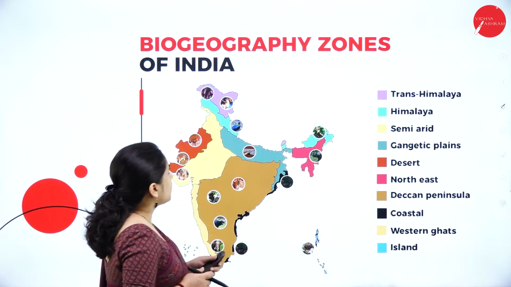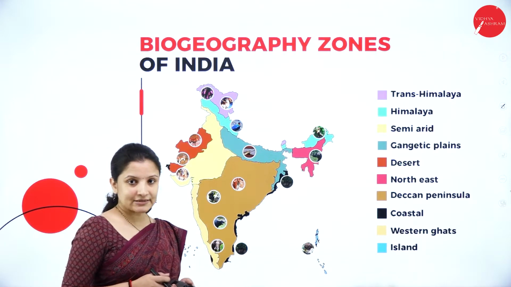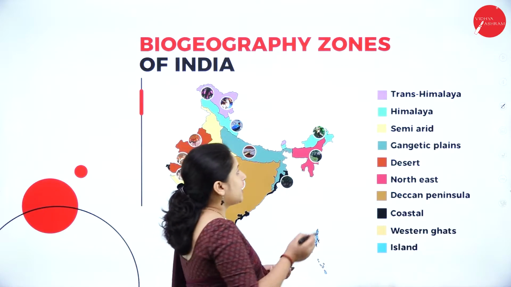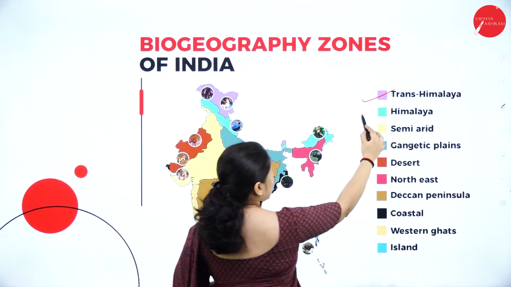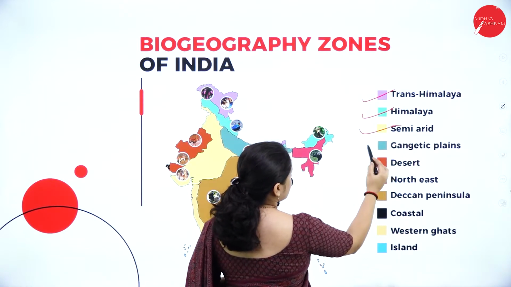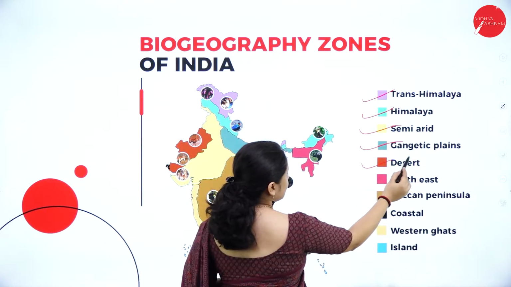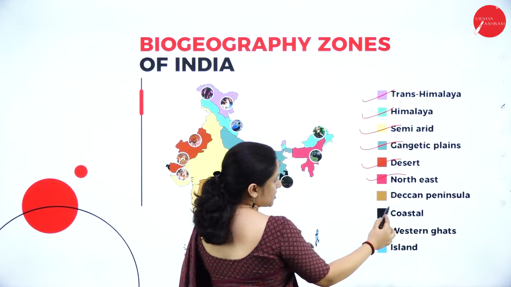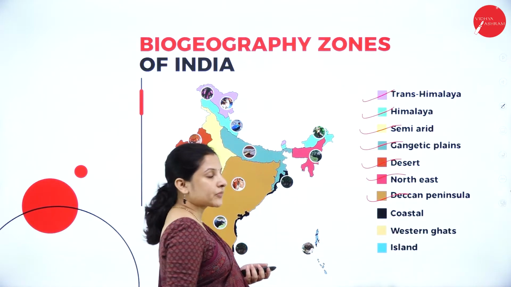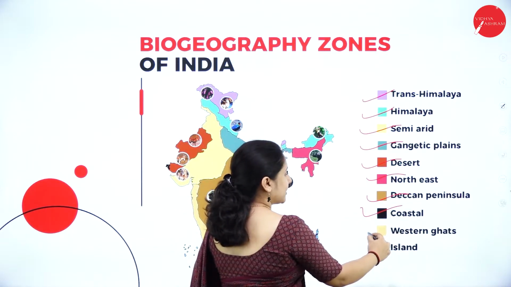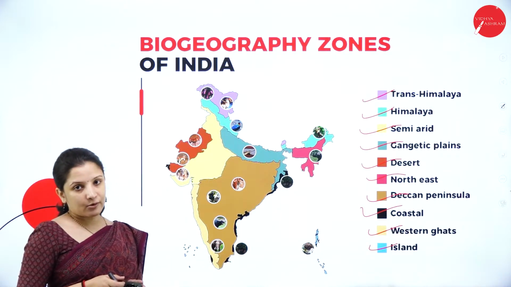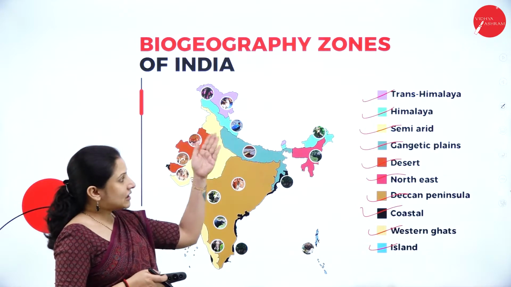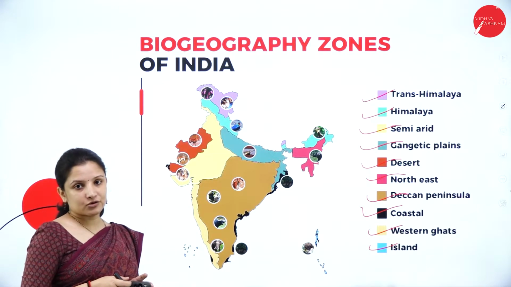What are the different biogeographic zones in India? Let's study about it. We have the Trans-Himalayan region, then the Himalayan region, the semi-arid region, the Gangetic plains, the desert, the northeastern region, the Deccan Peninsula, the coastal region, the Western Ghats, and the islands, which consist of the Andaman and Nicobar Islands. So these are the 10 different biogeographic zones in India.